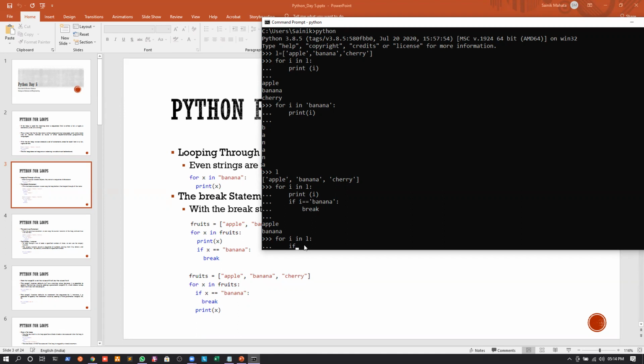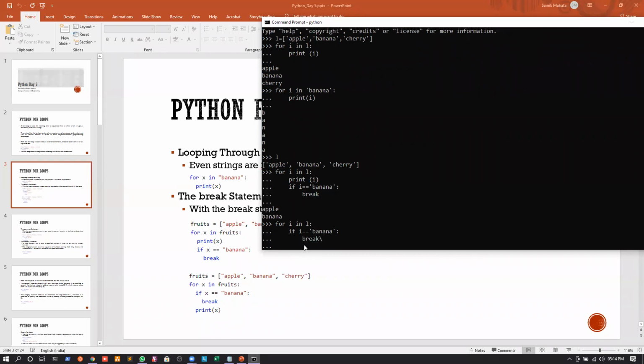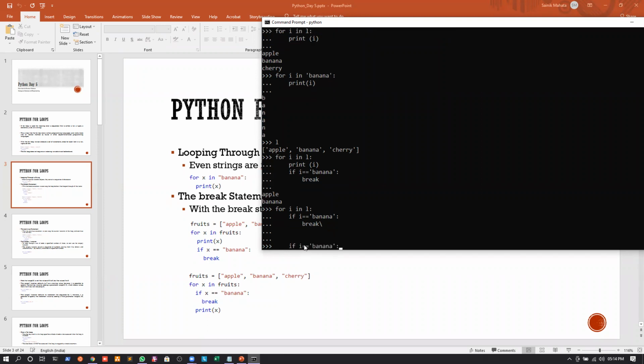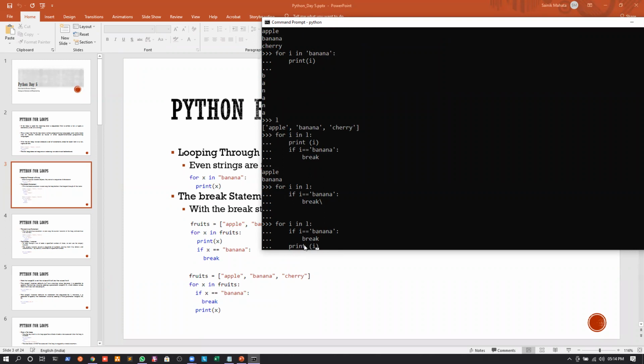So I can write if I equals banana, right? So what I will do, I will break. Okay. And if not, then I will print the value of I. Okay.